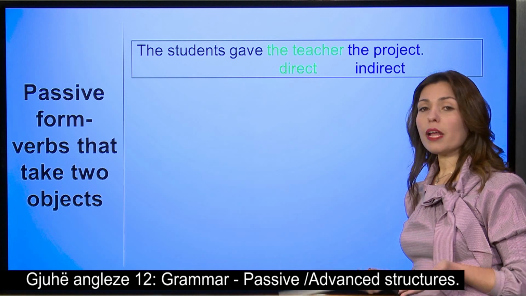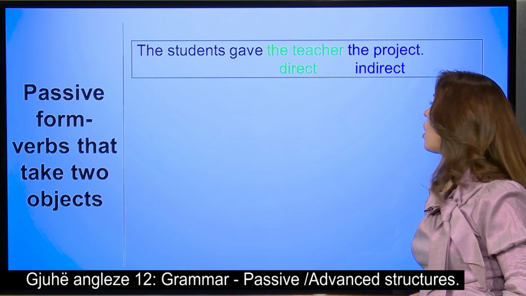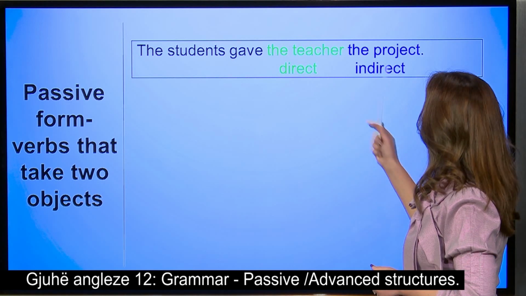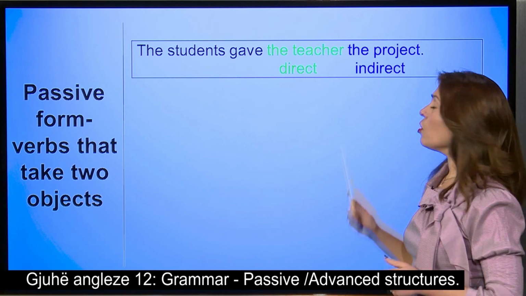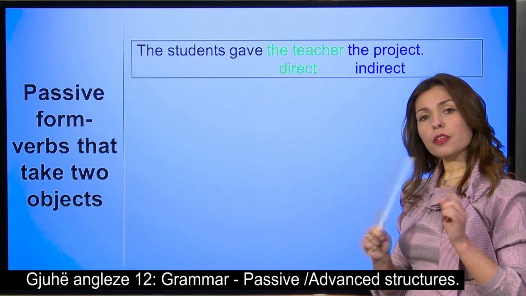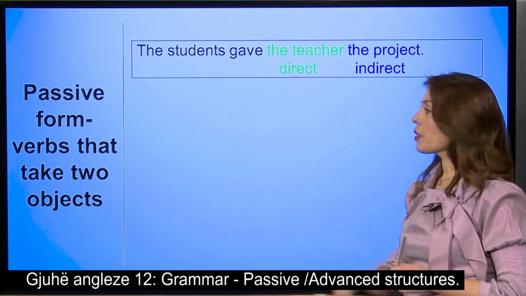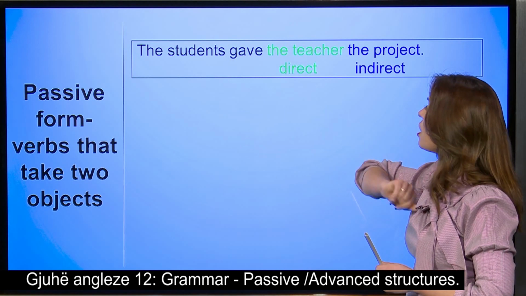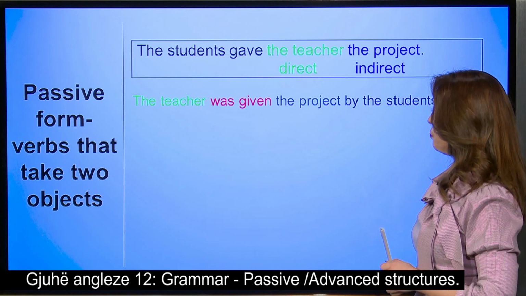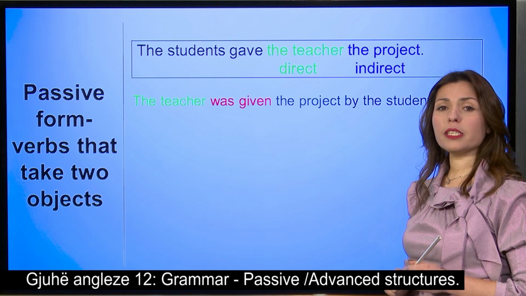Someone would say, but I've got 2, how am I going to start now? Well, there is no problem with that. You can start either with a direct object or with an indirect object. Both of them are correct. But the structure changes a little bit. Let's see together. Let's start with the first one, the teacher. So the teacher, then the steps are the same.